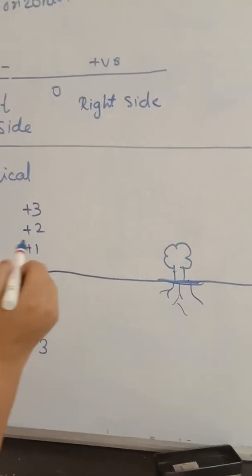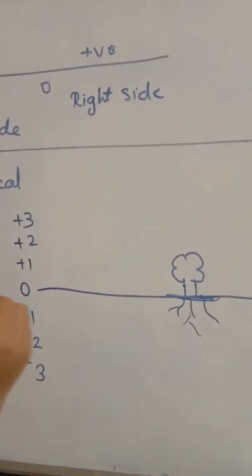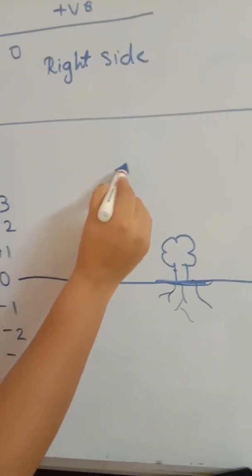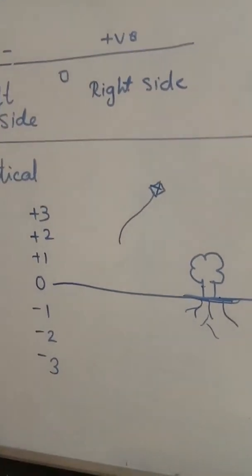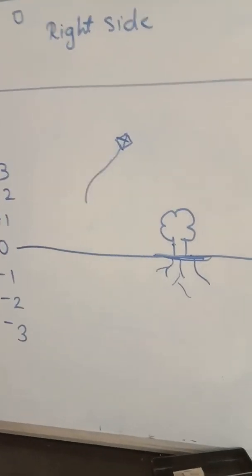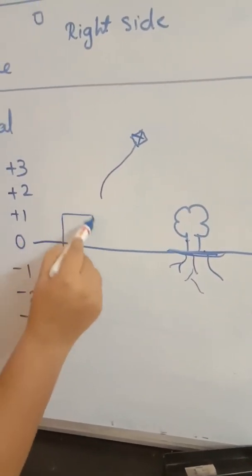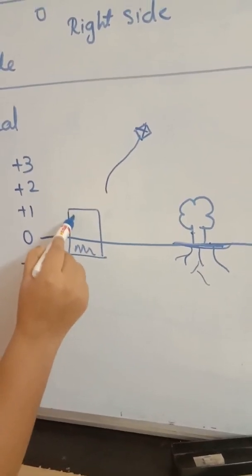Now whatever is happening on the upper side will come in a positive way. For example, if we say flying a kite, we mostly fly the kite in this direction, upward. So that measurement will be in a positive way. But suppose there is a building, and the parking slot is at the ground floor.